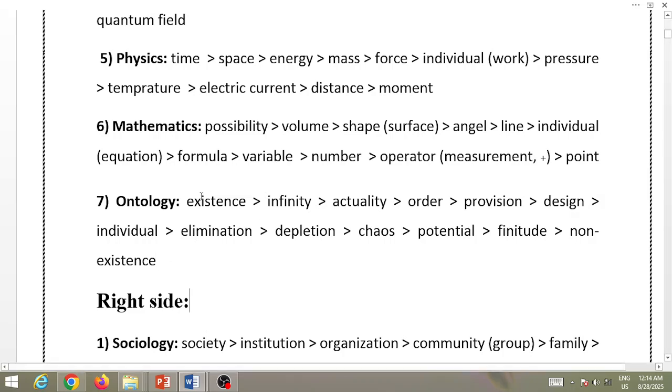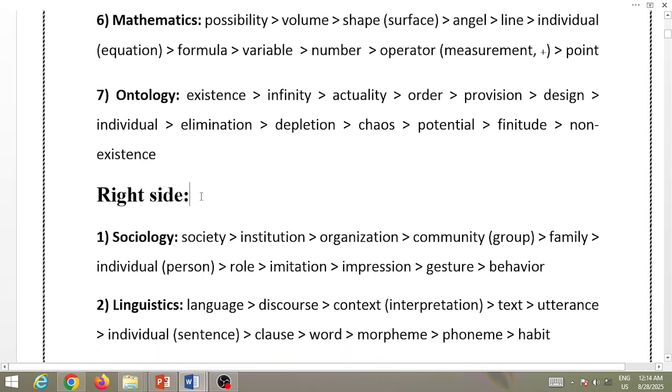So entering the level of ontology, which is the most basic foundation of natural sciences. So the most negative or the smallest thing is non-existence. It's actually nothing. Then something better than non-existence, something more real than non-existence, is finitude. More real than finitude is potential. More existent than potential is chaos. More existent than chaos is depletion.